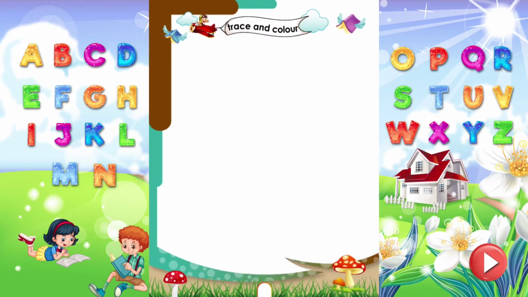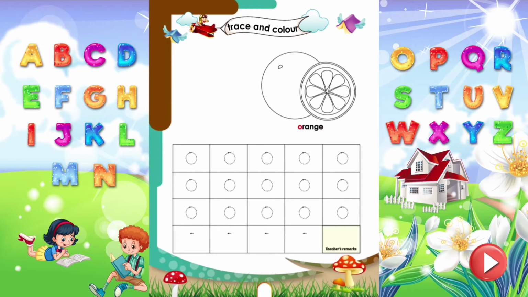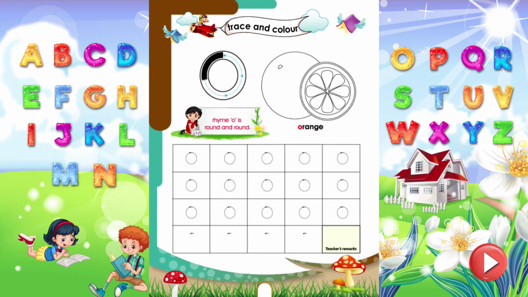Trace and color. Let's trace the letter O, which sounds A. Rhyme O. O is round and round. Trace all the letters properly. Wow! Time to color the orange.